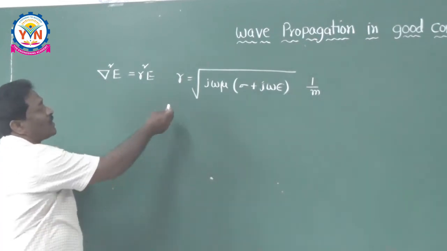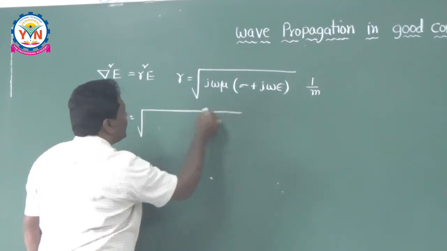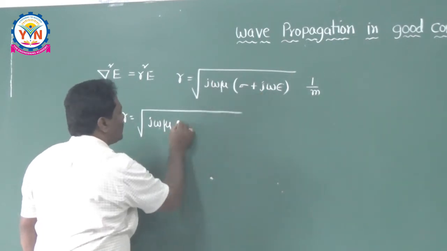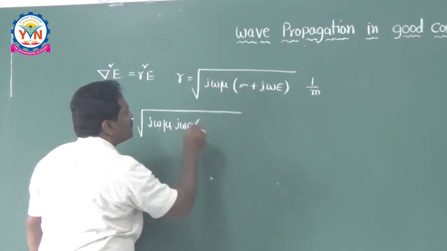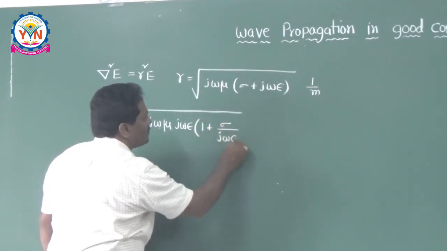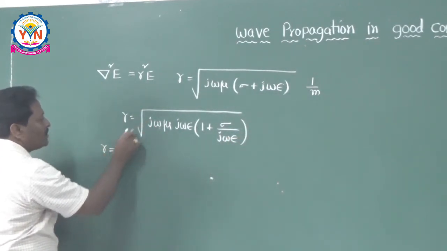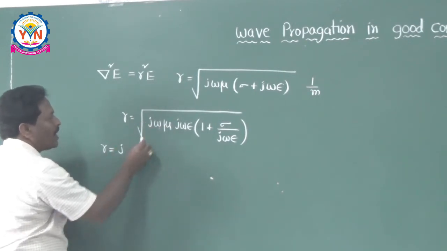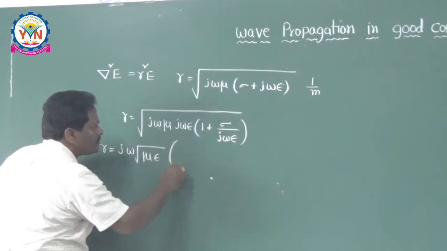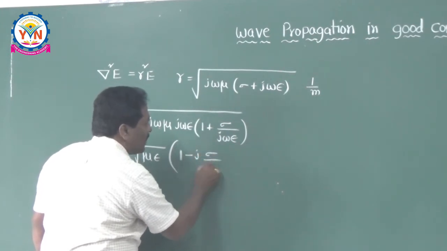Now let me do a small mathematics here. Gamma is equal to root of j omega mu into, I am taking j omega epsilon as common, j omega epsilon into 1 plus sigma by j omega epsilon. So taking this outside, gamma is equal to j omega root mu epsilon into root of 1 minus j into sigma by omega epsilon.